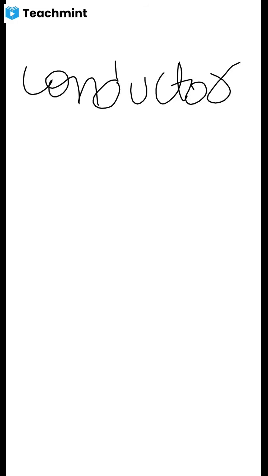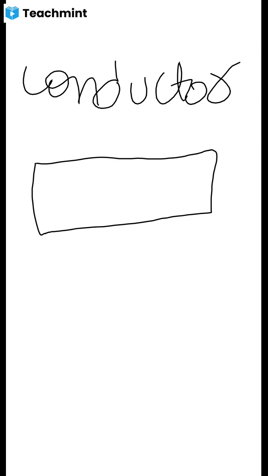Conductor. For that, I am taking iron as an example. Iron is a conductor, isn't it? What is in iron? Atoms are arranged tightly.